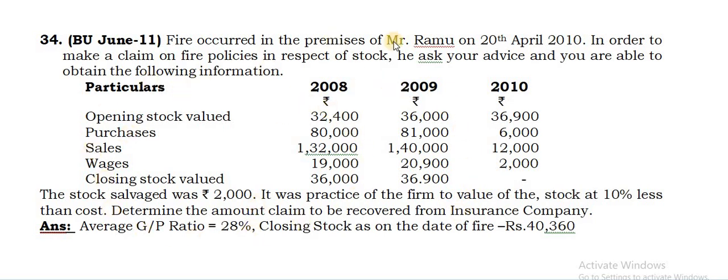The 34th question is similar. The only thing is that here you have to prepare the combined trading account for only 2 years instead of 3 years. Here also stock is being valued at 10% less than cost. So what you have to do is take all these values divided by 90 into 100. Understood? Similarly this amount by 90 into 100 also has to be done.